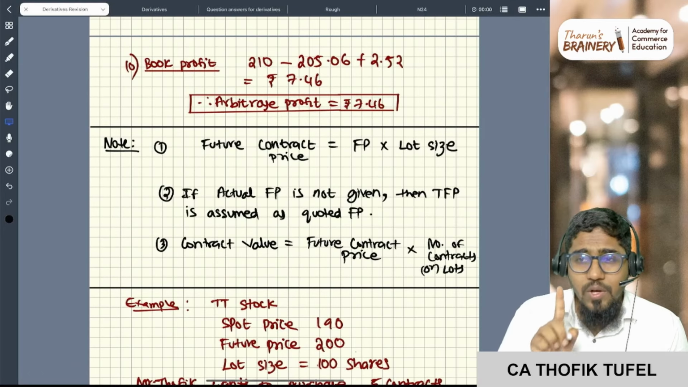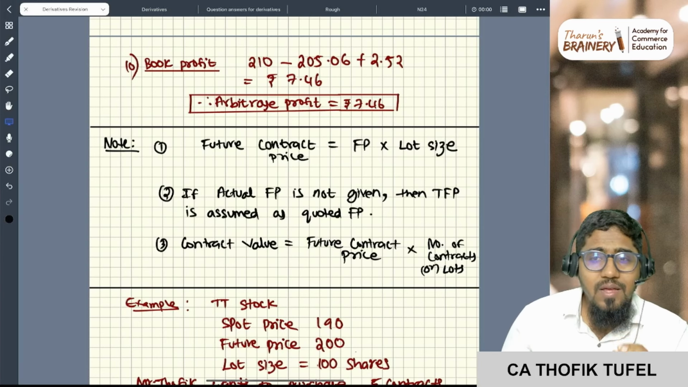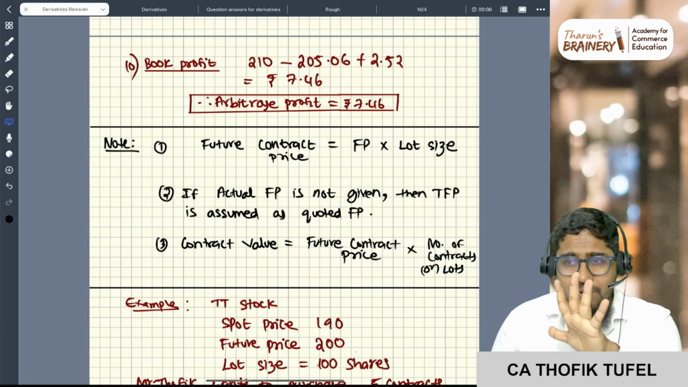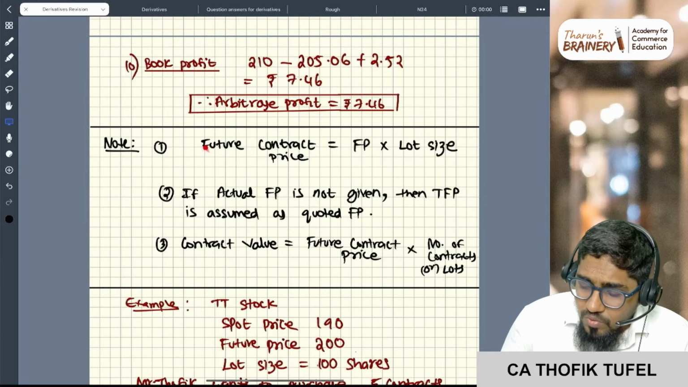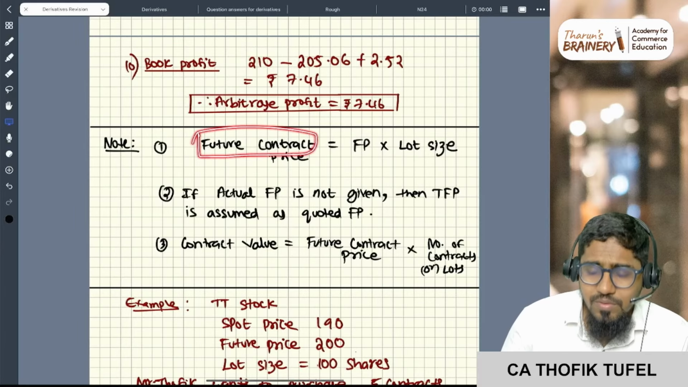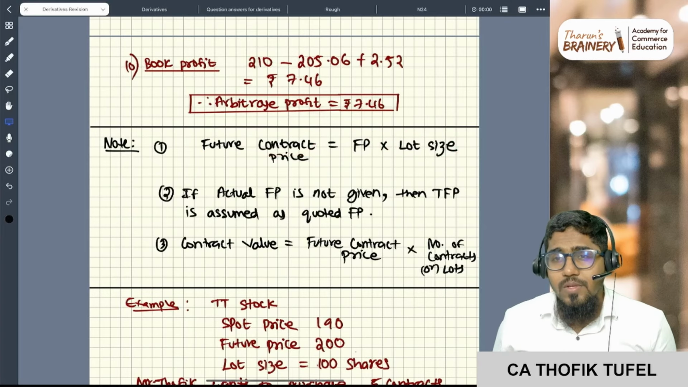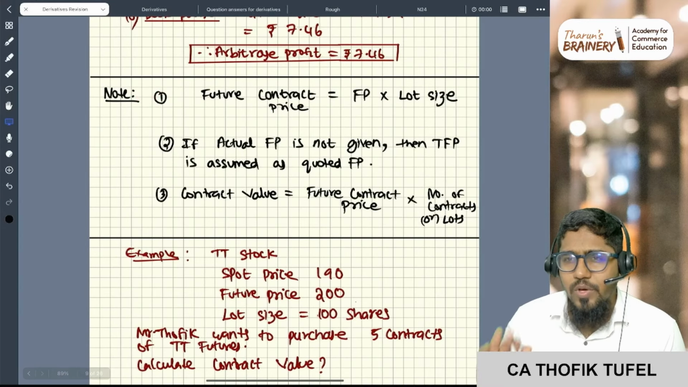In futures, you cannot purchase one share and all, correct? Always there will be a lot size and it will be given in the question. Either you should purchase in a lot of 50 or 100 or 200 or 25, whatever. So one future contract is equal to the future price of the underlying into the lot size. Simple. Okay, now this is one note. I'm just giving you some cookie points.